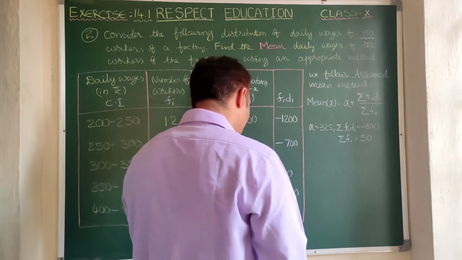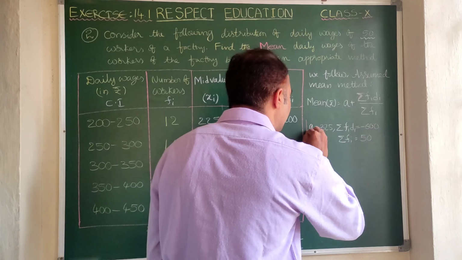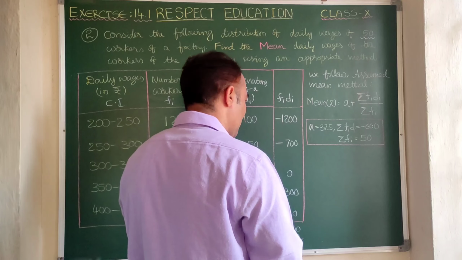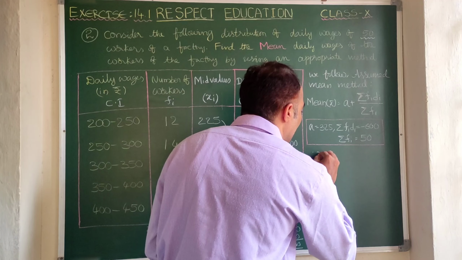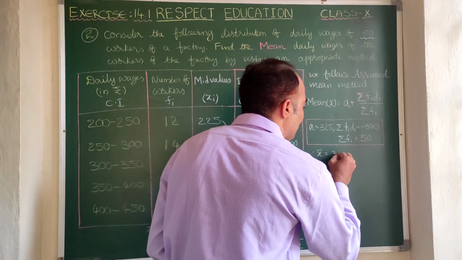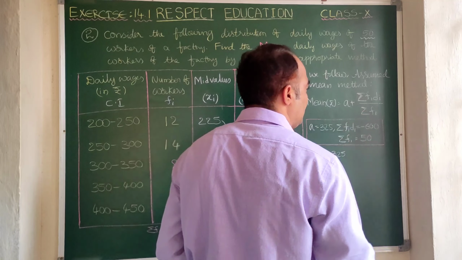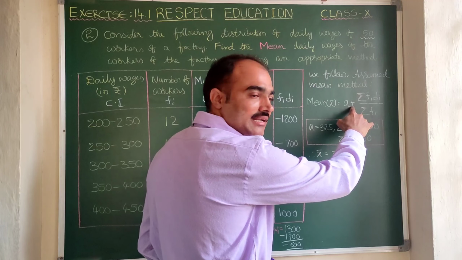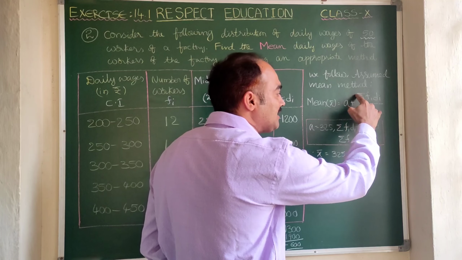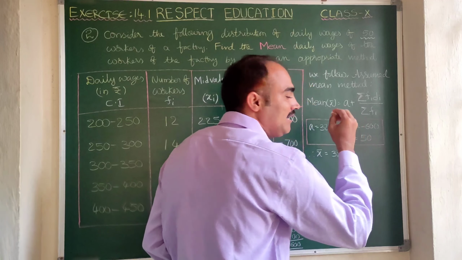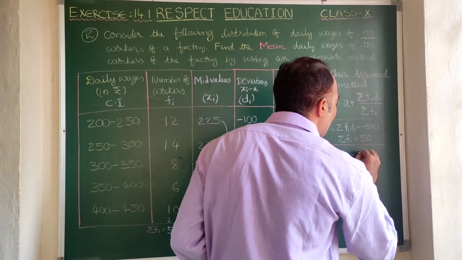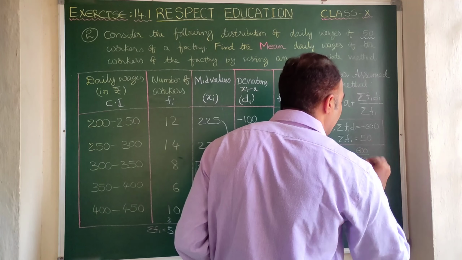Now we are going to substitute these values in the formula. Therefore mean x bar is equal to A, that is 325. Here plus is there, and in sigma fi di minus is there. Plus into minus becomes minus, we can write directly without wasting our time. So here we write 600 by 50.